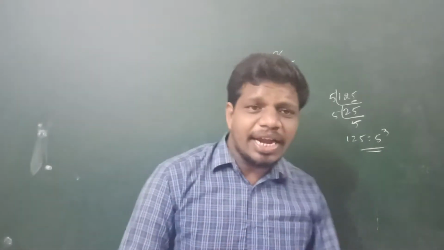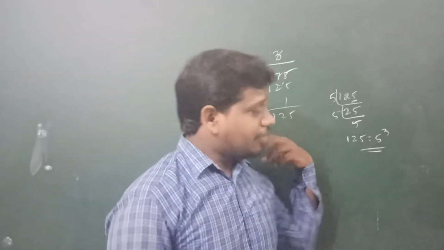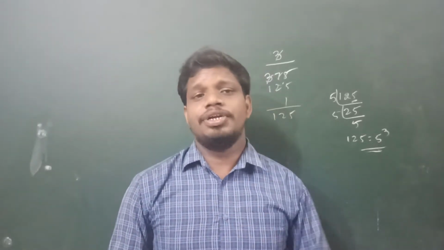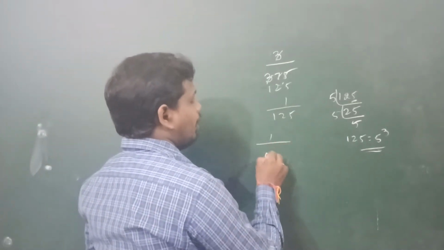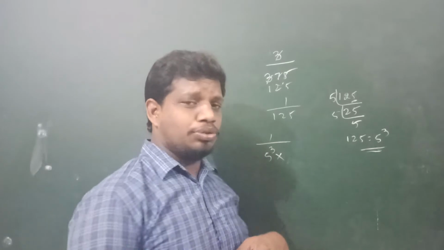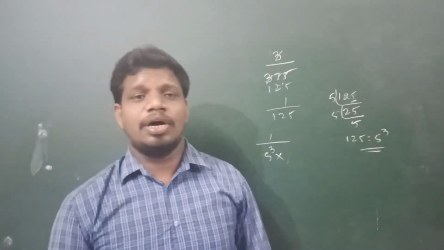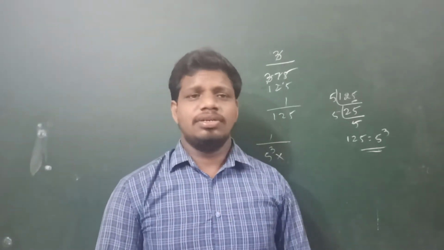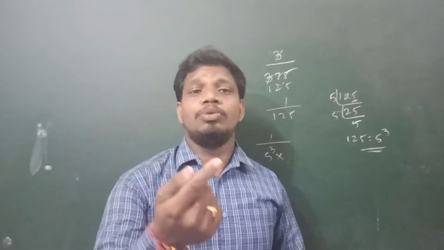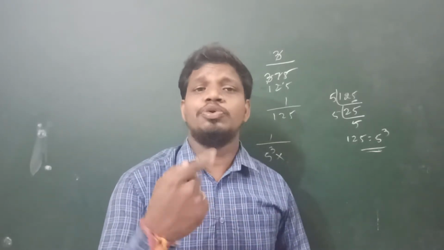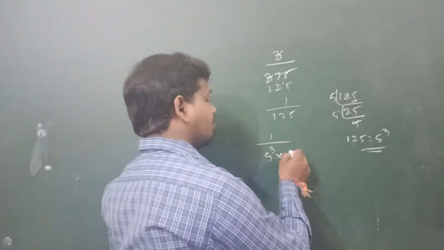So how can we write the decimal form? For the terminating decimal form, we can convert it into the form of 2 to the power of n into 5 to the power of m. So you have 1 by 5 to the power of 3. What I said to you: how can we convert the rational number to the terminating decimal form without actual division? We should equate the power of 5 to the power of 2, or the power of 2 to the power of 5. Here there is no 2, but we have to equate the powers.